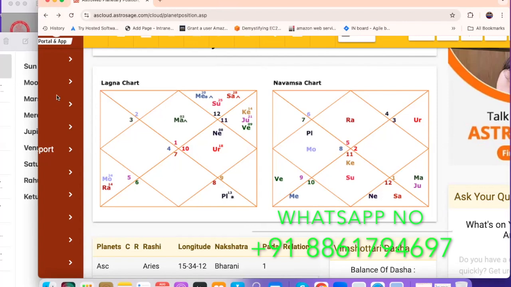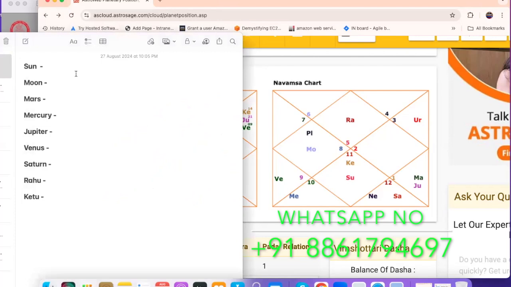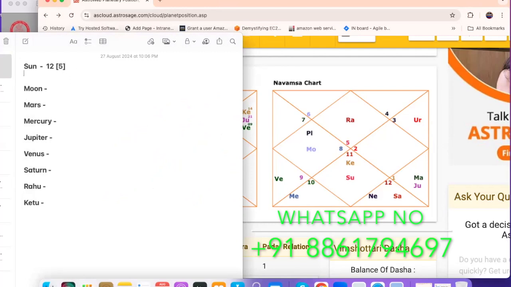See here, Sun is sitting in the 12th house. Sun is the lord of the 5th house, right, sitting in the 12th house. So we can erase this and go back. You can write it as 12 since it is sitting in the 12th house, and in the bracket you can write 5th house, right? Then go for the nakshatra lord.